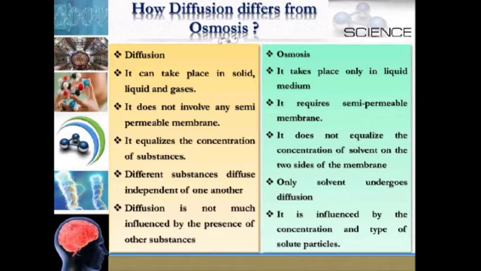Diffusion is not much influenced by the presence of other substances, whereas osmosis takes place only in liquid medium. It requires a semi-permeable membrane. It does not equalize the concentration of solvent on the two sides of the membrane. Only solvent undergoes diffusion, so it is influenced by the concentration and type of solute particles.